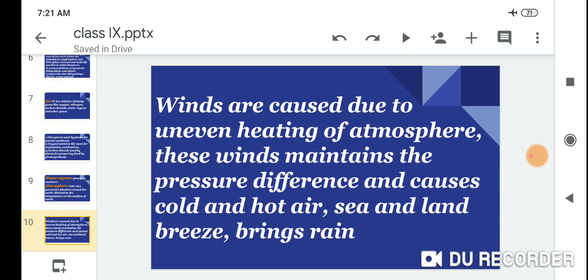Winds are caused due to the uneven heating of the atmosphere. These winds maintain the pressure difference and move the cold and hot air. Sea and land breezes bring rain.